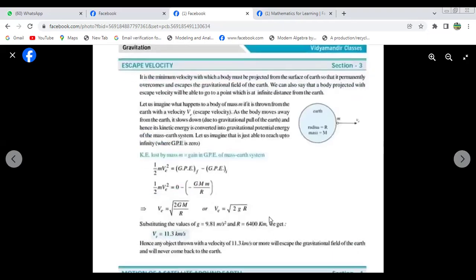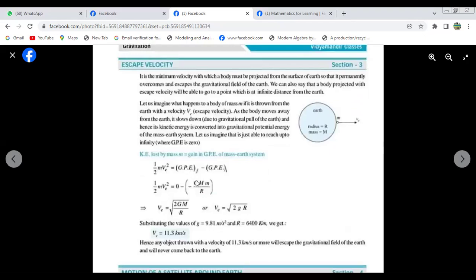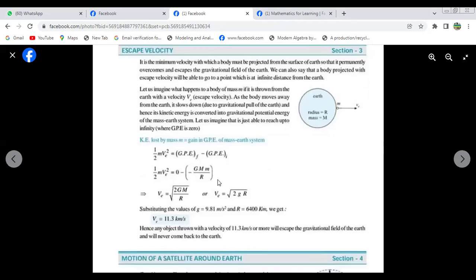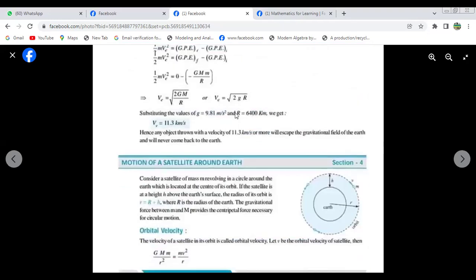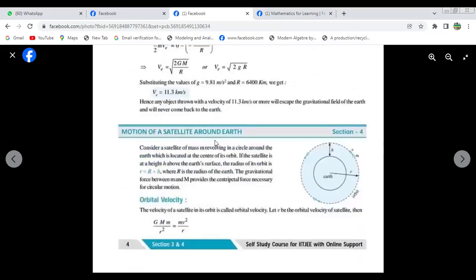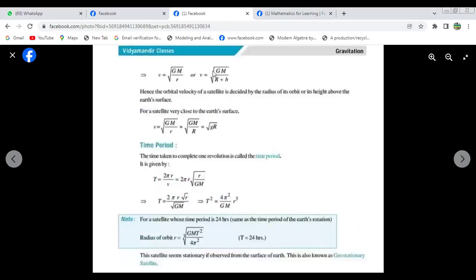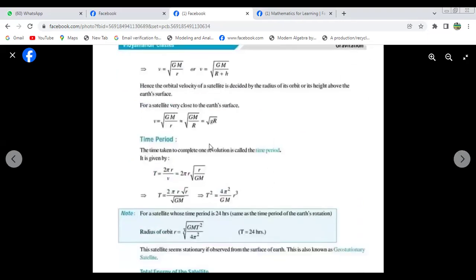Similarly, we can determine the escape velocity of a rocket just using the equation of kinetic energy, half mv square. And we can also find out the motion of a satellite around the earth. This is the satellite. Motion of a satellite, and this is the time period of that.